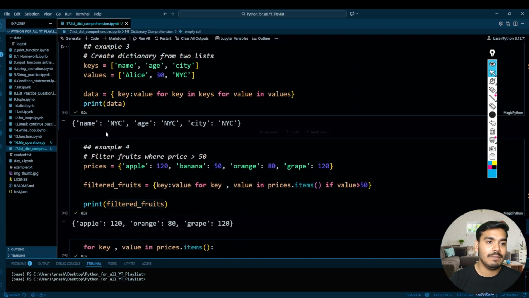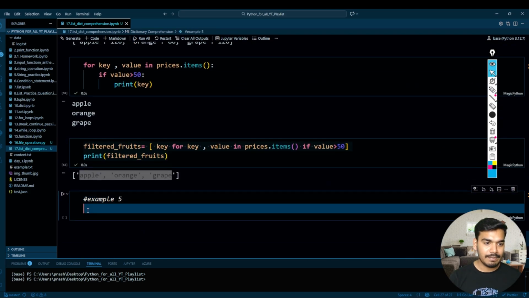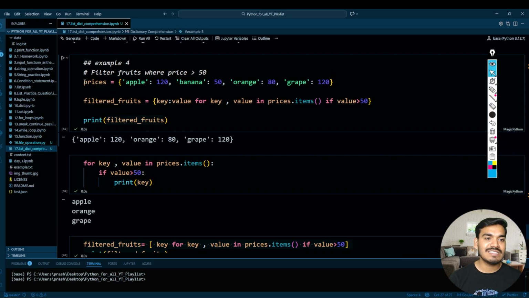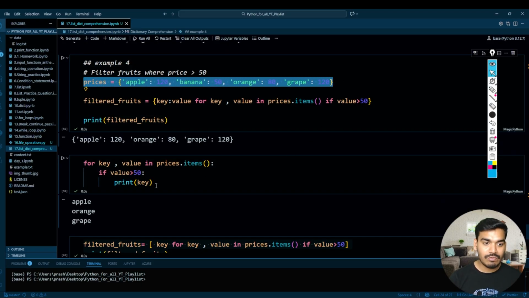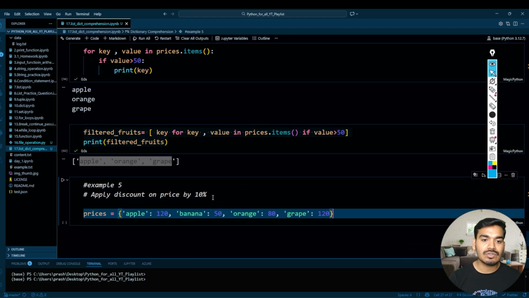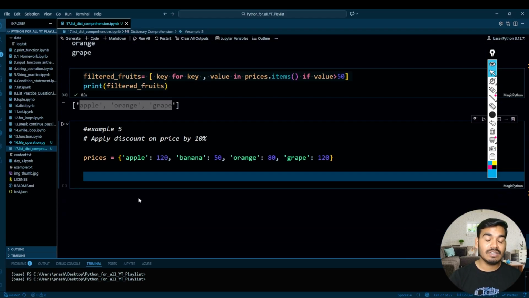The next example will be example number 5. Example 5 says to apply a discount of 10% on the price. It means we need to use the same dictionary where we have fruits and prices, and I want to apply a 10% discount on this using the dictionary comprehension.